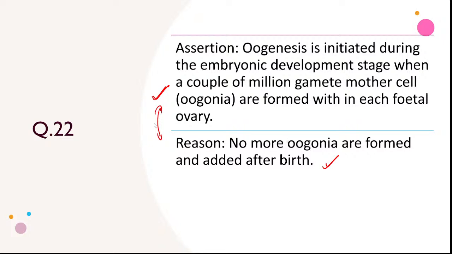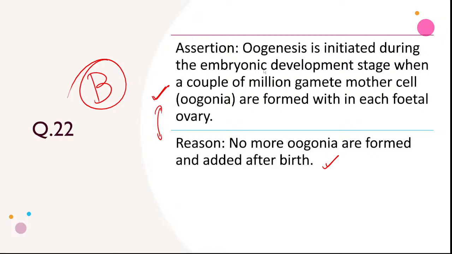Whether they are linked together or not, let's see. Oogenesis is initiated during the embryonic development stage when a couple of million gamete mother cells are formed within each fetal ovary, because no more oogonia are formed after birth. According to my point of view, they are not syncing together, so the answer should be B. It depends on interpretation, but in my interpretation, assertion is correct, reason is correct, but the reason is not the correct explanation of the assertion.